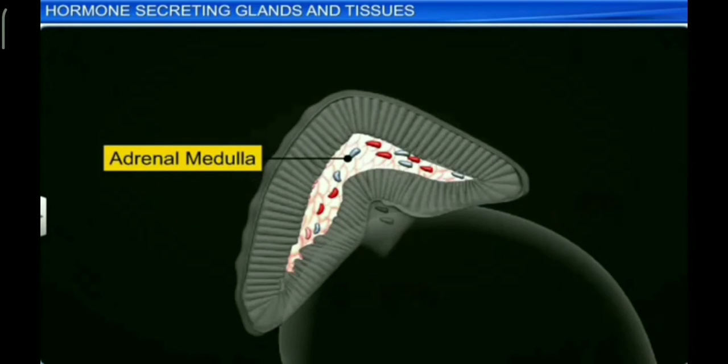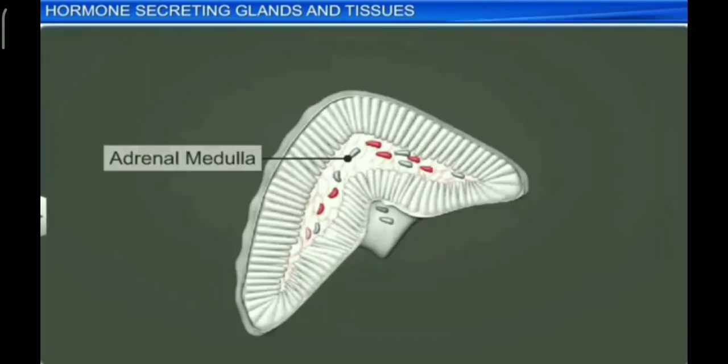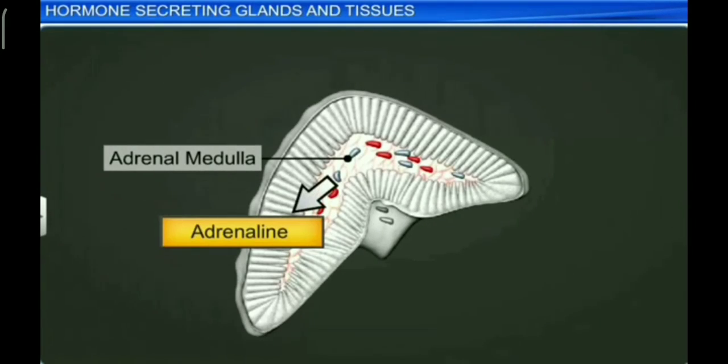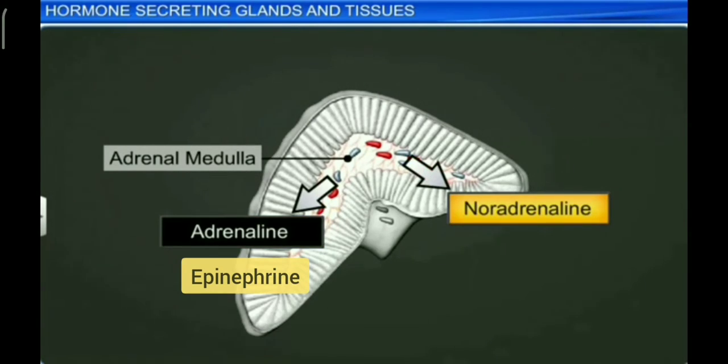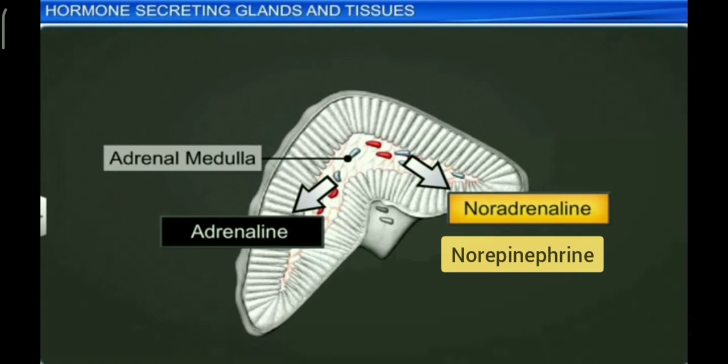Adrenal medulla develops from ectoderm. It secretes two hormones, that is adrenaline or epinephrine and noradrenaline or norepinephrine.